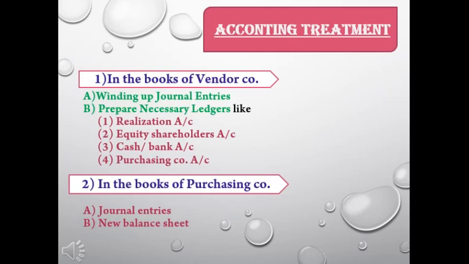If you are asked to calculate in the books of the vendor company, you need to pass winding up journal entries and prepare such ledgers. Here, in the books of the vendor company, you are going for liquidation. So you need to prepare the realization account, equity shareholders account, cash or bank account, and purchasing company, or you can say new company account. While in the books of the purchasing company, they are going to start their new business. So they will pass such opening journal entries as well as prepare a new balance sheet.